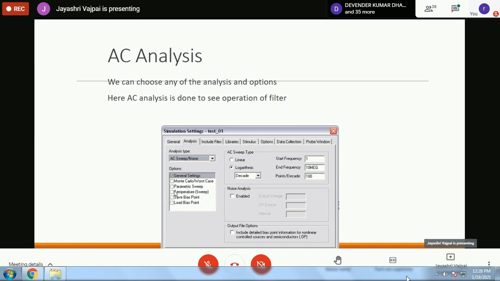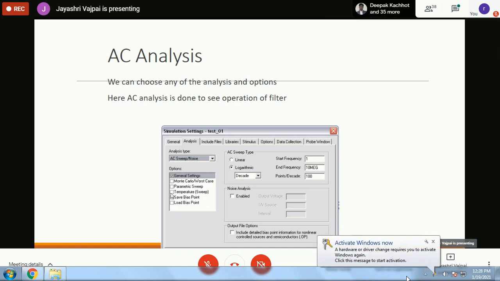Then temperature sweep, I have already mentioned in the beginning that if the temperature of the circuit is rising due to heat dissipation, what will be the effect on the parameters, that can also be analyzed here. Then save bias points and load bias points. So if you want to bias your circuit, you want to set certain operating points of your circuit, you can save them. And if you have previously saved your bias points, you can load them from here.